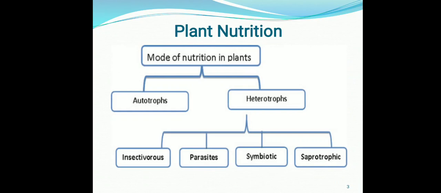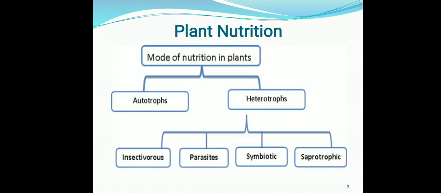Another mode of nutrition in plants is the heterotrophic mode, which means those organisms which are dependent on other plants or animals for their food requirements are called heterotrophs. In plants, heterotrophs are further categorized into four categories: first, insectivorous plants; second, parasitic plants; third, symbiotic plants; and fourth, saprophytic plants.